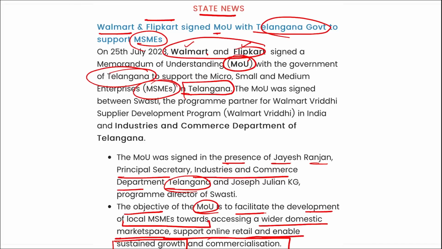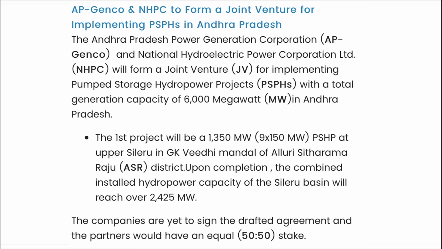Correct? So this will be helping them for the same. It is Walmart and Flipkart. They signed an MOU with the Telangana government so that they can support the MSMEs of the Telangana state. Right? So these were your important current affairs for the day, friends. Now let's go for a quick revision.